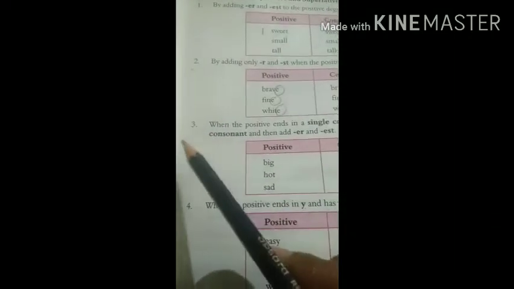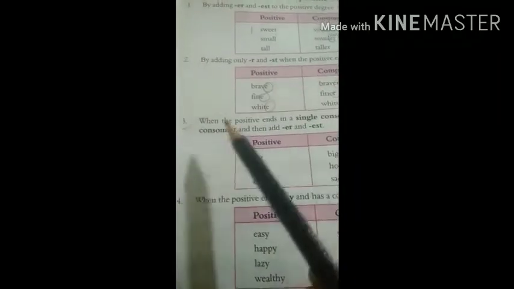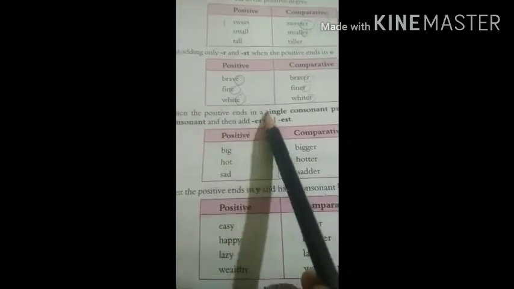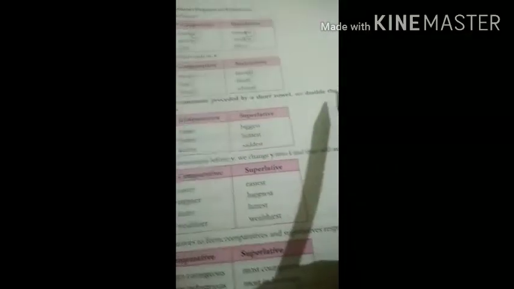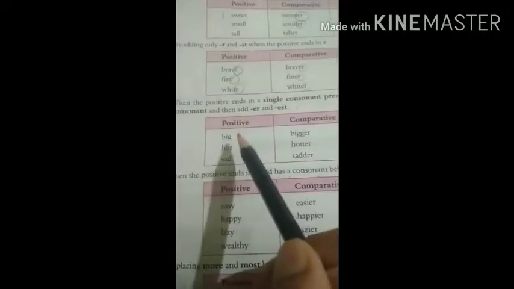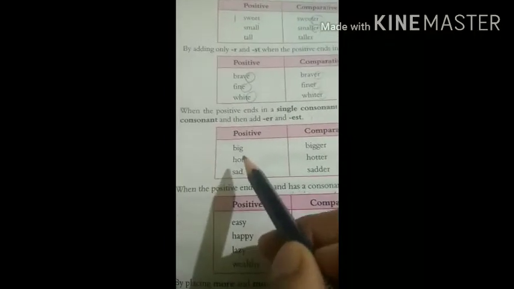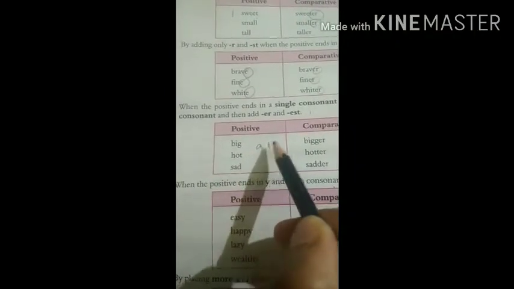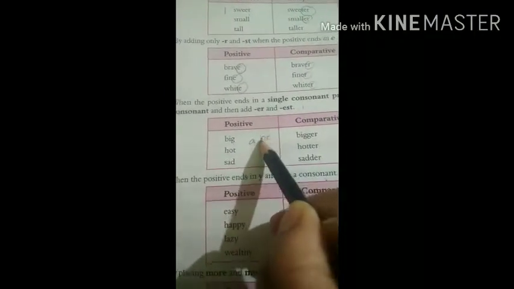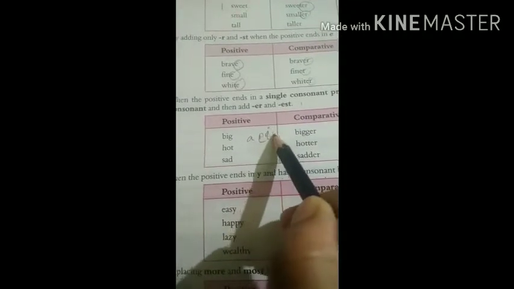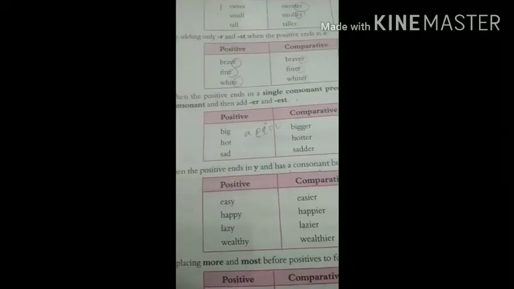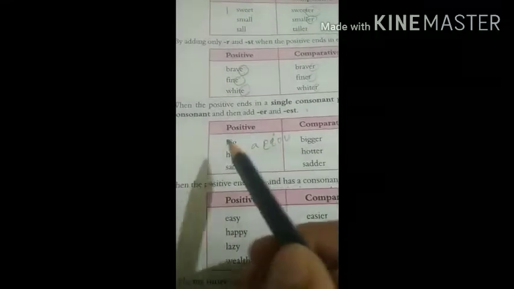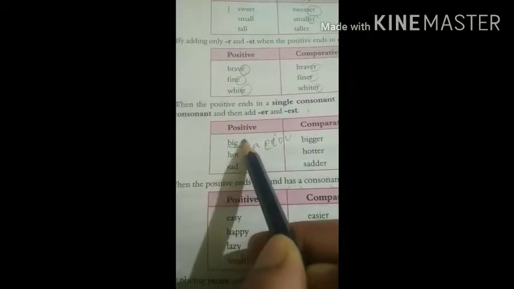Now the third point says that when the positive ends in a single consonant preceded by a short vowel, we double the final consonant and then add ER and EST. Now there are 5 vowels, right? A, E, I, O, U. Fine.